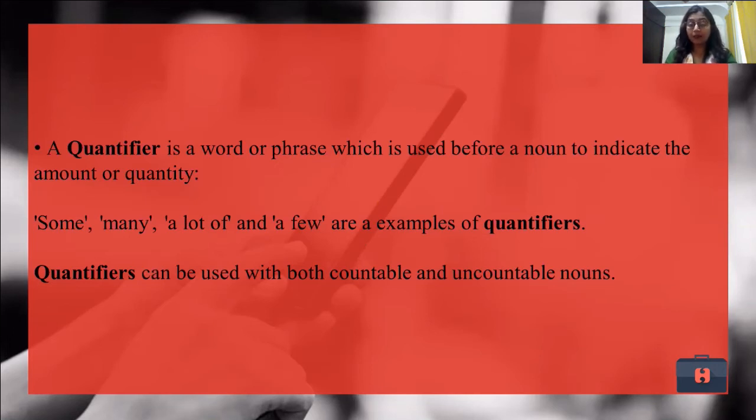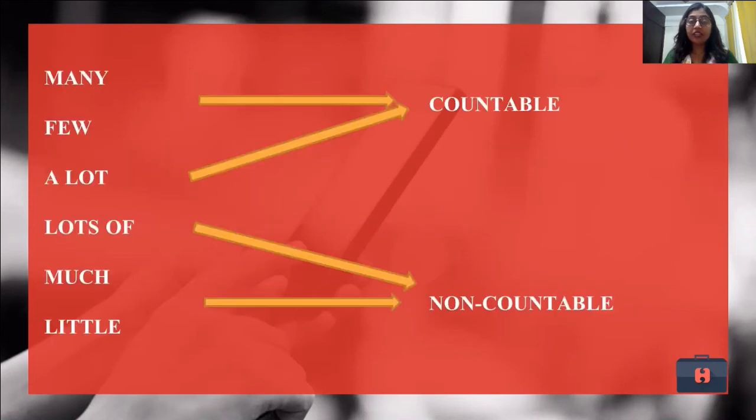First of all, let us complete the quantifiers. Moving ahead, let us look at some bun. I can say I had a bun. So that makes it countable. What are the quantifiers that go with countable nouns? I have a lot of sugar. All right.